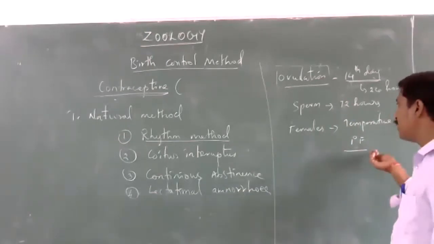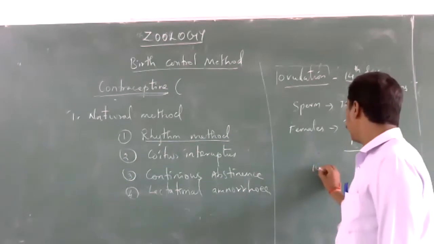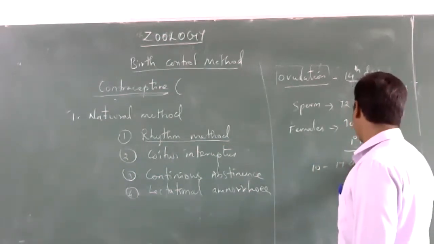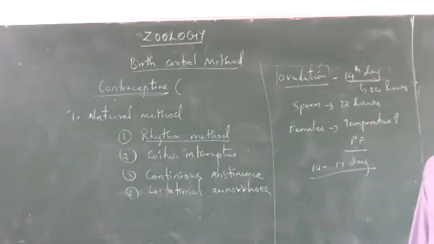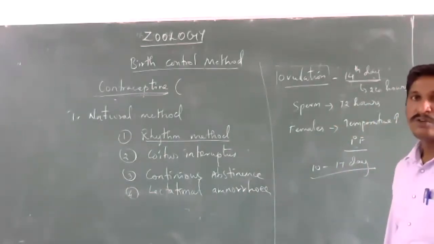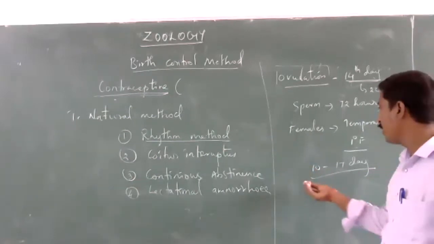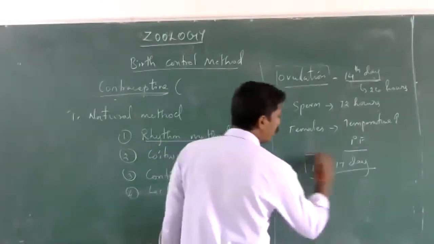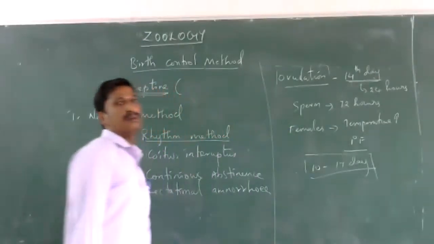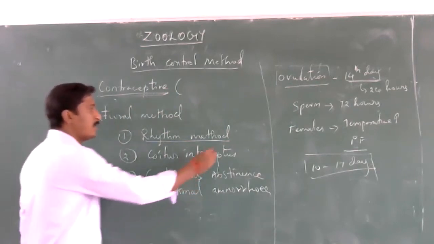Based on the rising temperature, we can avoid sex between the 10th day and the 17th day of the menstrual cycle to prevent pregnancy. So this is the rhythm method.